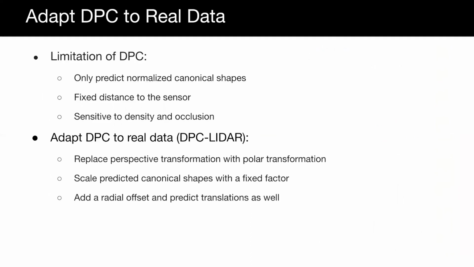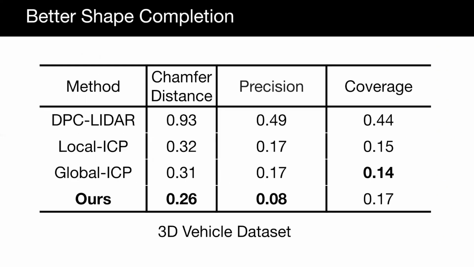Second, we scale the predicted canonical shape with a fixed factor, namely 6 meters. Last, we add a radial offset according to the input point cloud and predict translations to the sensor. Despite modifications, DPC-LiDAR suffers from sparse and unnormalized real data.